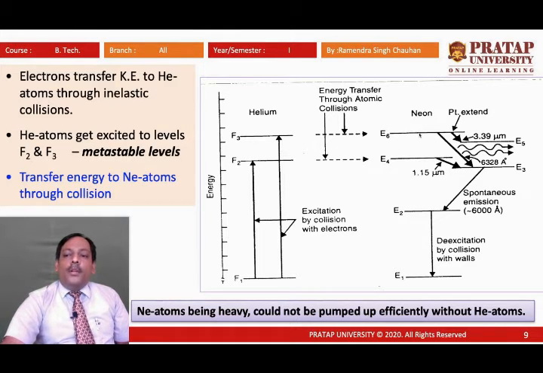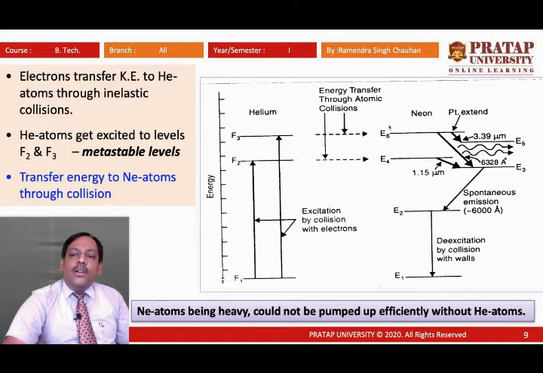The most common wavelength of laser which we are taking is 6328 angstrom. So we will talk about this transition, and the same process is followed by the other transitions also. We will talk about this most common transition, the most common wavelength which we get from the helium neon laser. We will talk about that process.